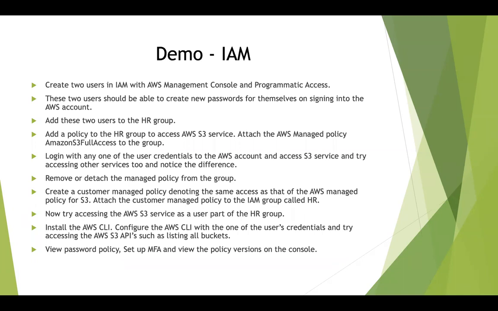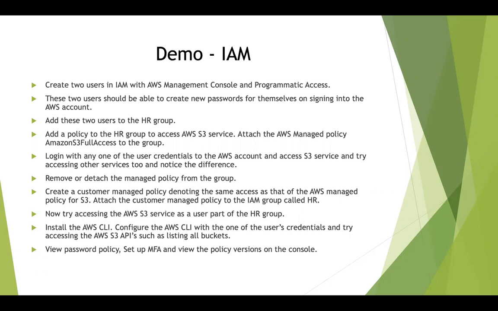We are going to remove and detach the managed policy from that particular group to which these users were added. Then we are going to go ahead and create our own customer managed policies denoting the same access. And then we are going to attach this customer managed policy to the same group. And then we are going to try accessing the AWS S3 service with the user whom we have already logged in with. And then we are going to install the AWS CLI. And then we are going to configure the AWS CLI with the access key ID and secret access key.